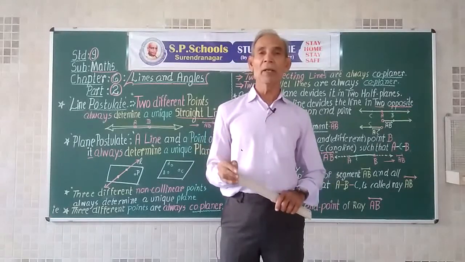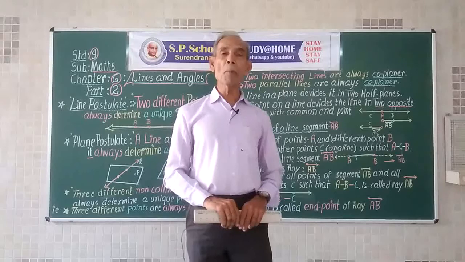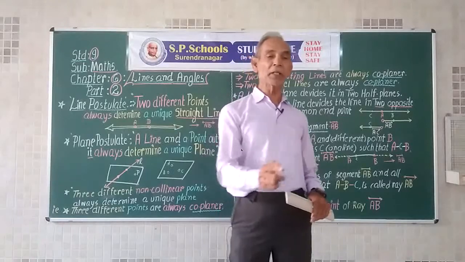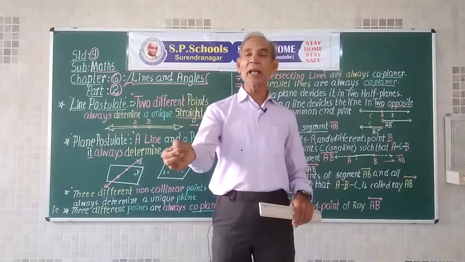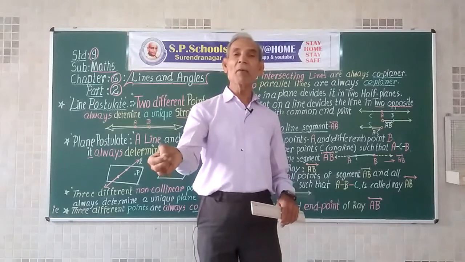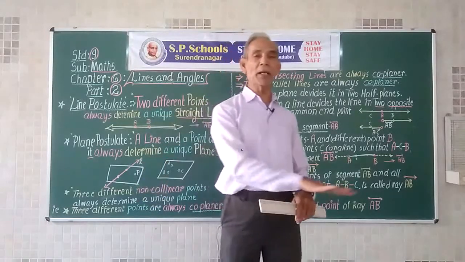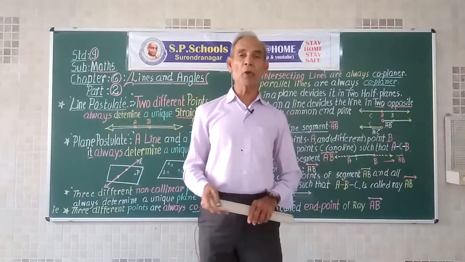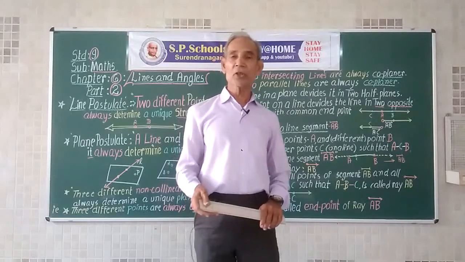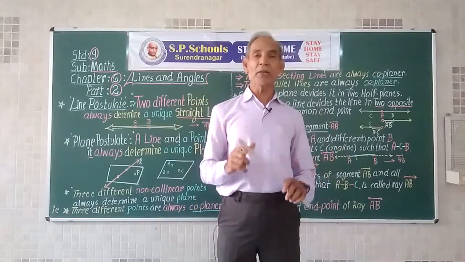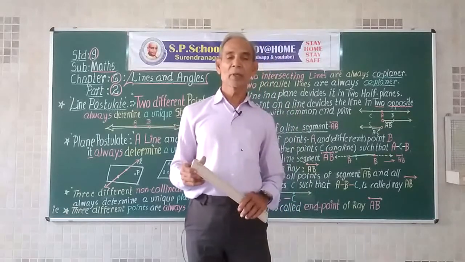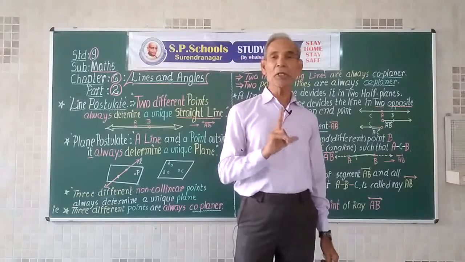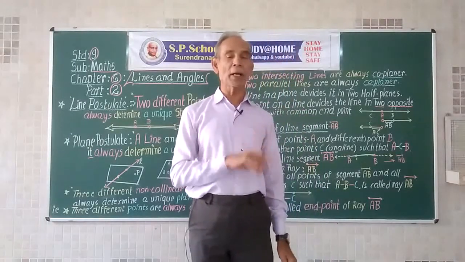But a stool of 4 legs, if one leg is not in the plane determined by the 3 other legs, then that 4th leg will remain up or down to the plane determined by the 3 legs. Therefore, the stool may topple. It cannot stand in balance. Thus, 3 non-collinear points are always coplanar.